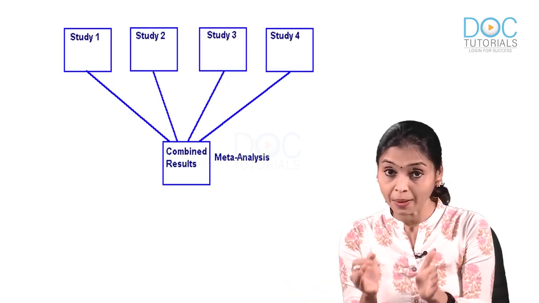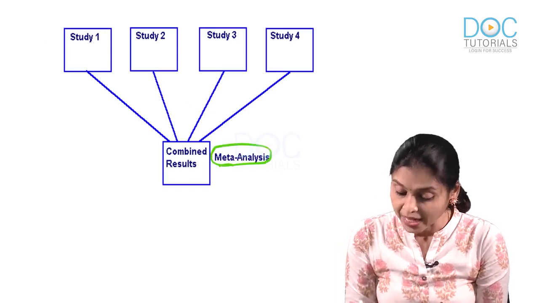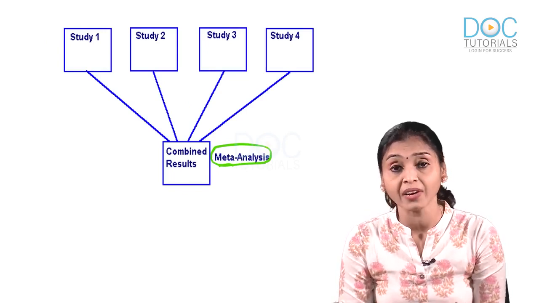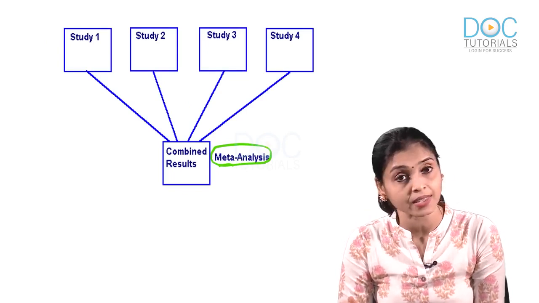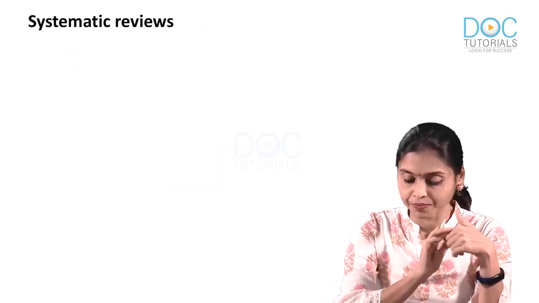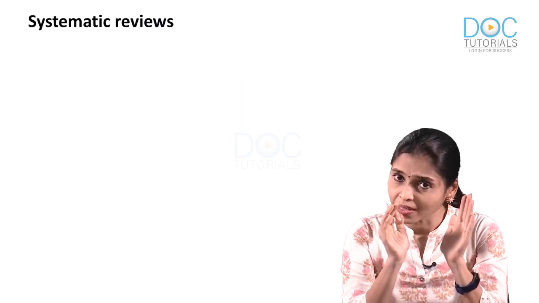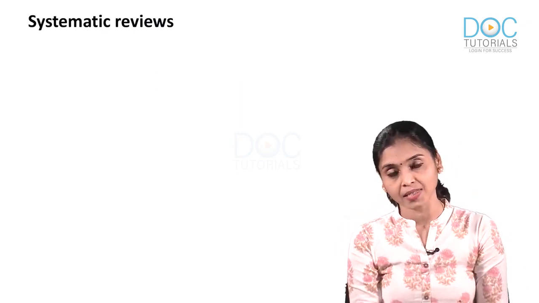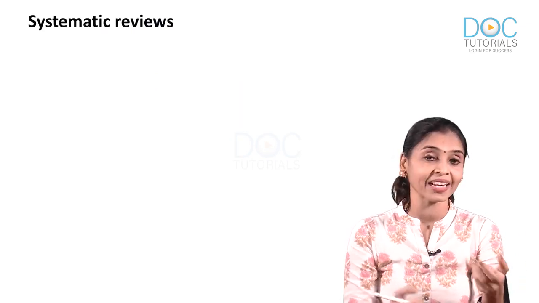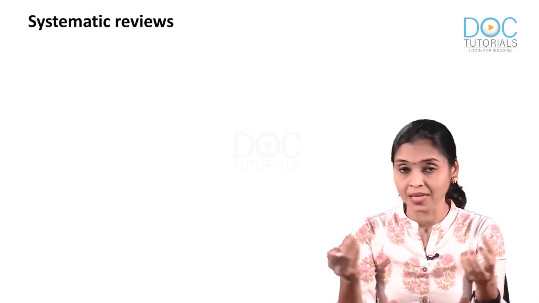There is a picture which shows meta-analysis. Here it is written meta-analysis, but in your MCQ only the picture will be given, and the question will be what study design is it? It is meta-analysis because you are collecting various studies and you are combining them. What is systematic review then? This is also somewhat similar to meta-analysis. The first step is what you do in meta-analysis. Here as well, you are collecting studies which were done on that particular topic from previous studies done.